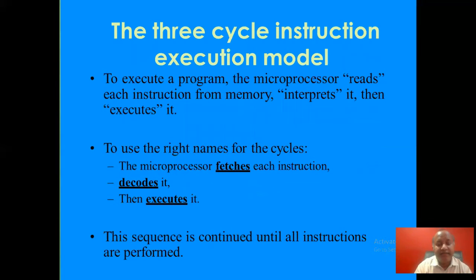The 3-cycle instruction execution model. Now, how is the program executed? To execute a program, the microprocessor reads each instruction from memory, interprets it, then executes it. So there are 3 cycles: reading, interpreting and executing, right? To use the right names of the cycles,